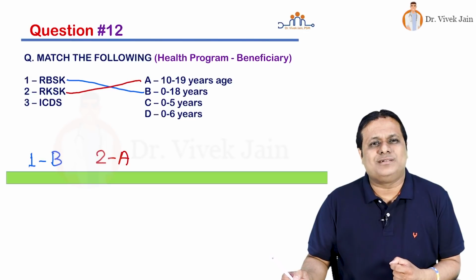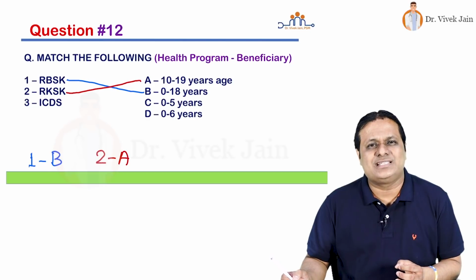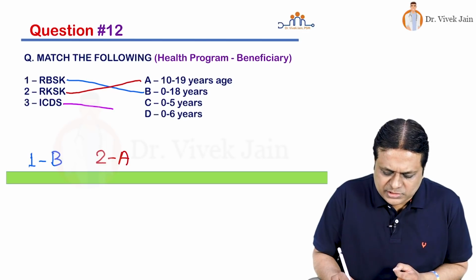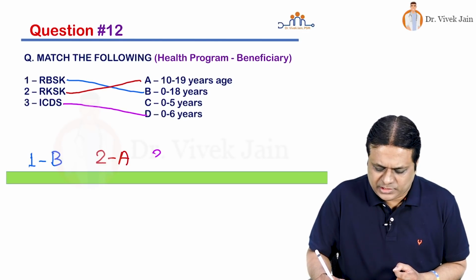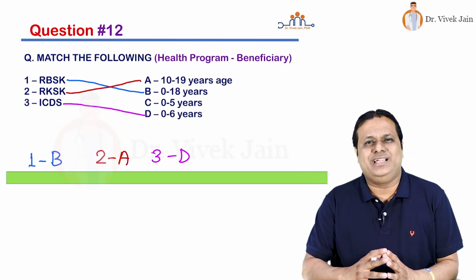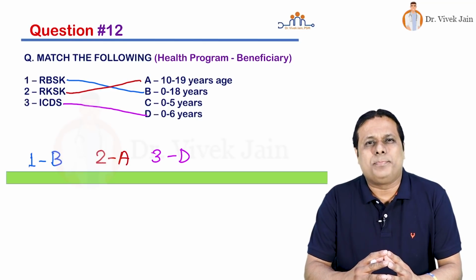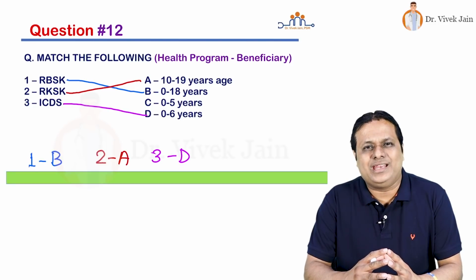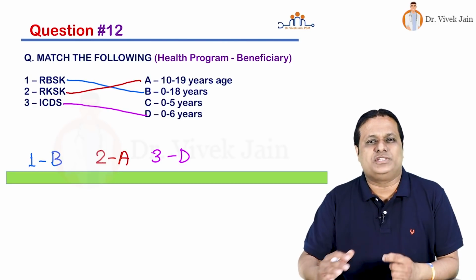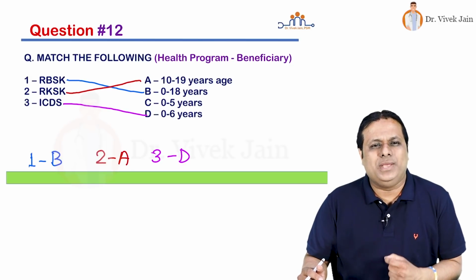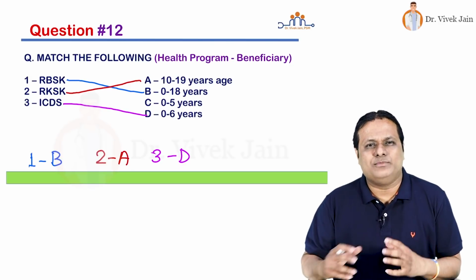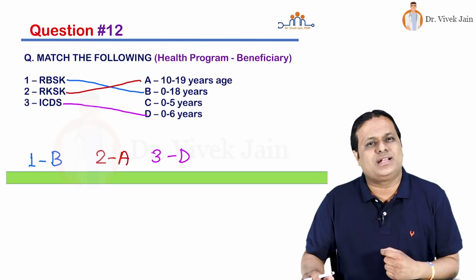Then we look at choice number 3, that is ICDS, Integrated Child Development Services, that is Anganwadi system. Which age group children are there? It includes 0 to 6 years, 3D. Under ICDS, besides children 0 to 6 years, there are pregnant lactating women, reproductive age group 15 to 49, non-pregnant, non-lactating females, and 11 to 18 year adolescent girls also as beneficiaries. So answer to this question is 1B, 2A, 3D. I am sure most of you must have got this absolutely correct.